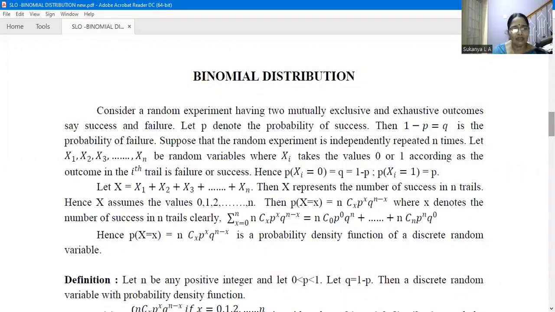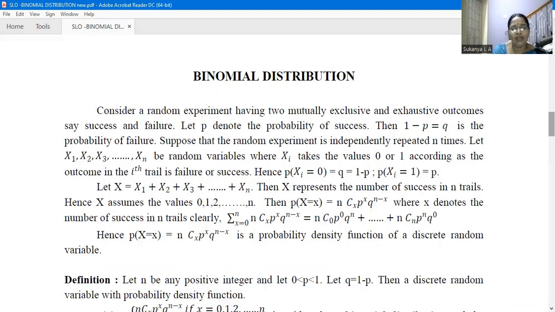Binomial distribution. First, we have to consider a random experiment. A random experiment means an experiment which, even if it is conducted many times, we cannot predict the outcome of that experiment. Such an experiment is called a random experiment. Now, we have to consider a random experiment which has two mutually exclusive and exhaustive outcomes.